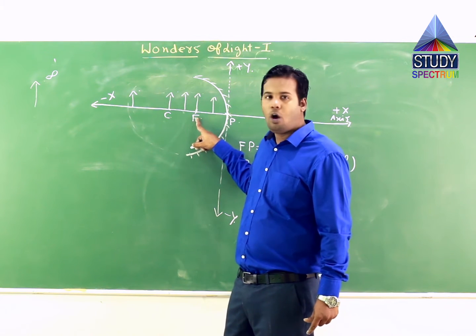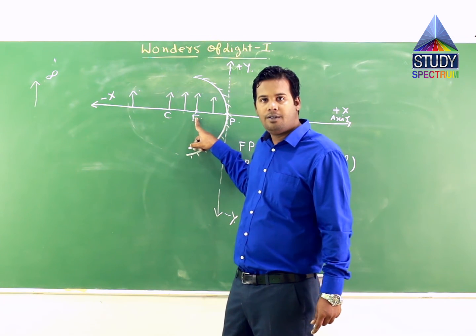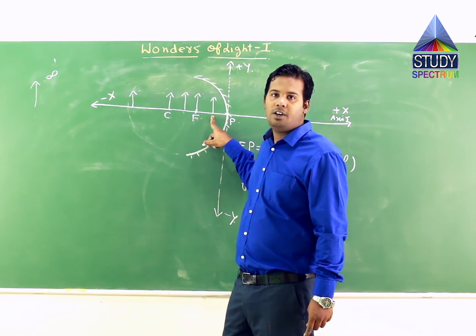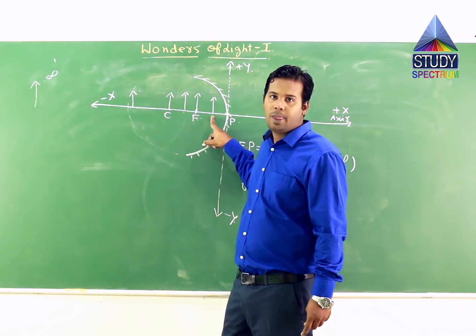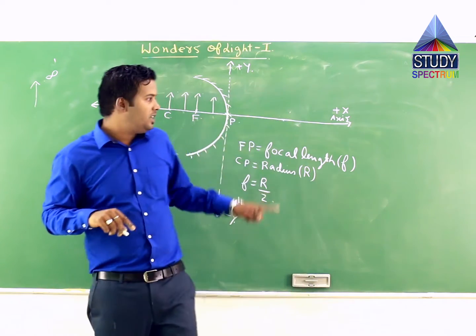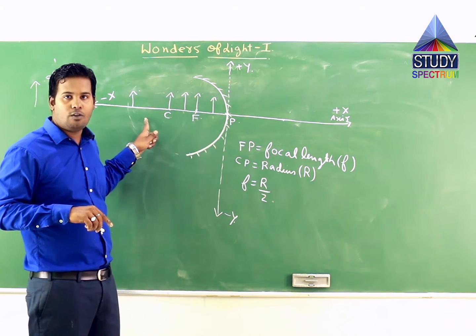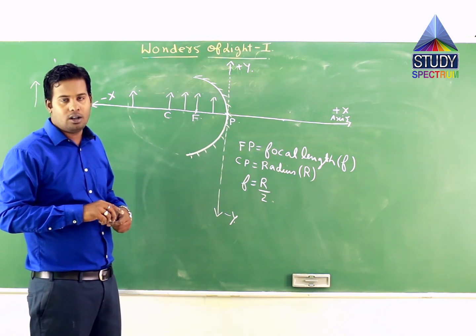Fifth case can be the object placed at the focus point itself. Sixth case, it can be the object placed between focus point and pole. Now don't think the object should be placed at pole. That cannot be a case. So you have finally 6 cases of objects placed in front of concave mirror.